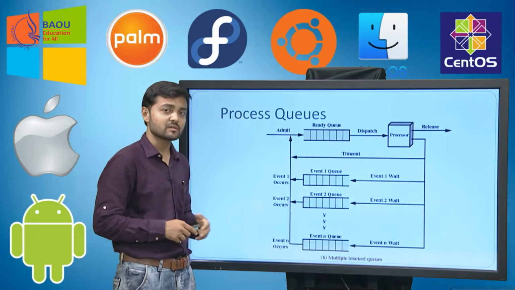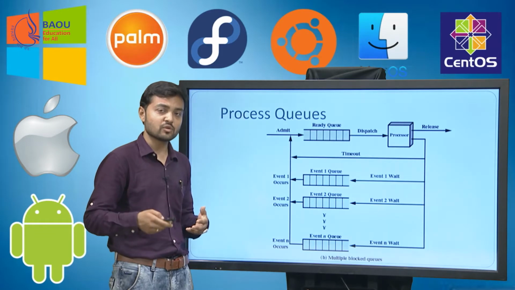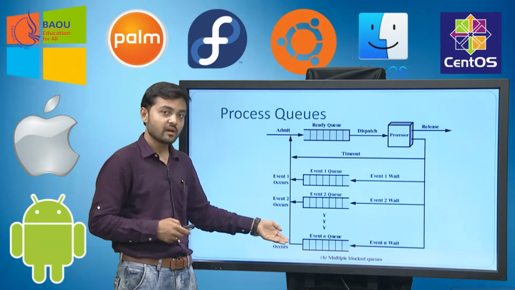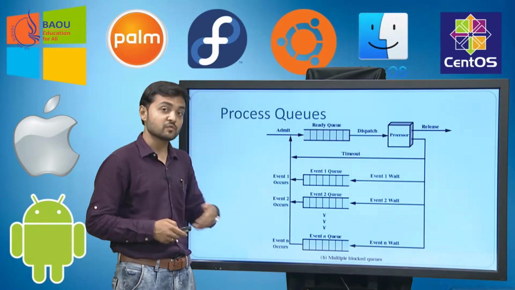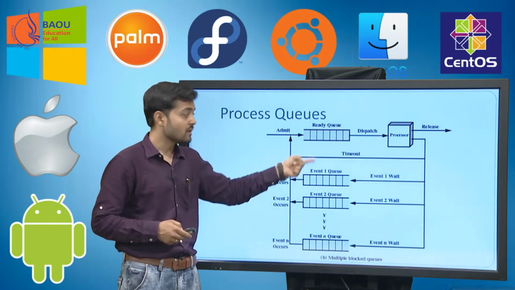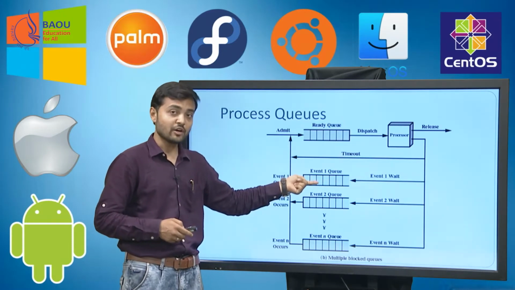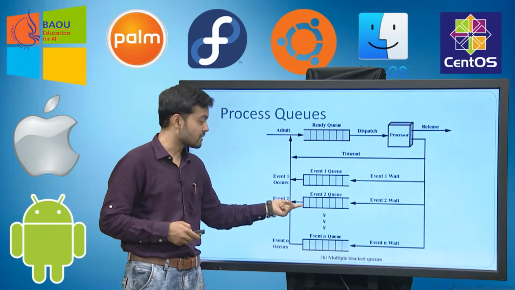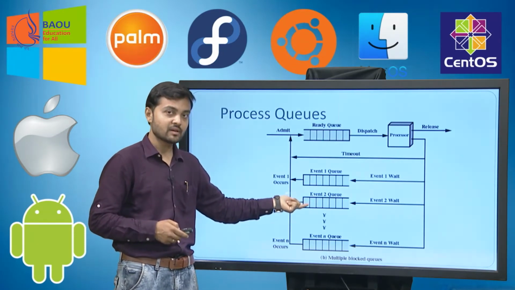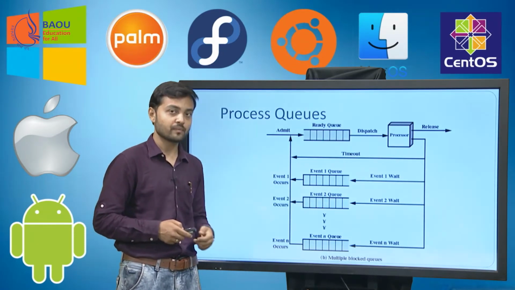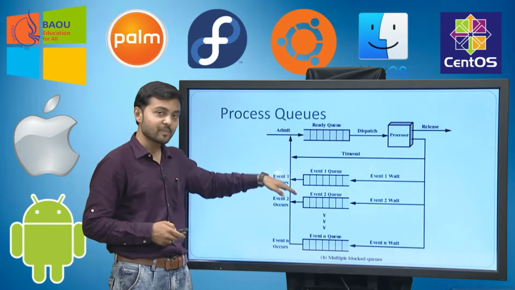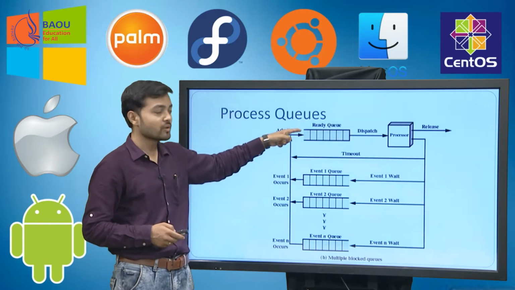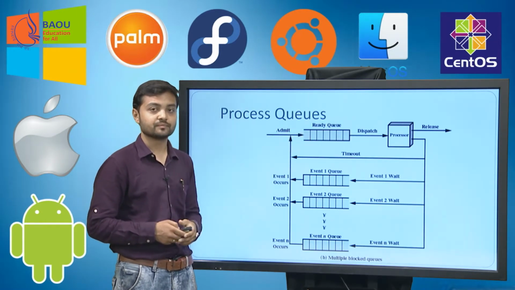Whenever some event occurs, let us say event 1, event 2 or event 3, there will be a separate queue for each event, and the process which is waiting for event 1 to occur will be stored at the end of this queue. Similarly, the process which is waiting for event 2 to occur will be stored at the end of the event 2 queue. When event 1 is completed, one of the processes from that queue will be stored at the back of the ready queue.